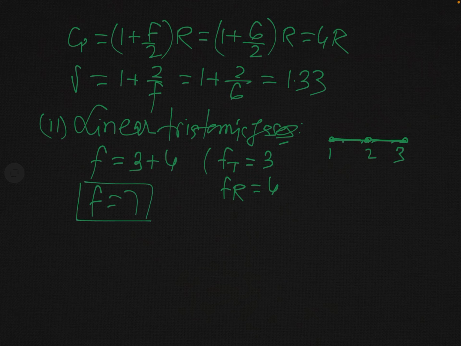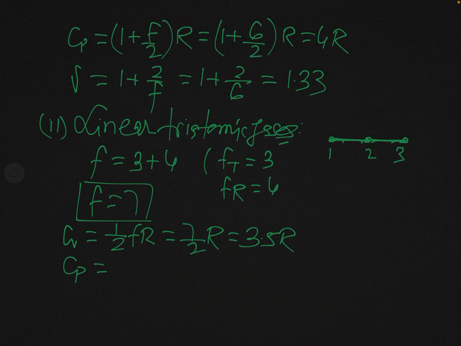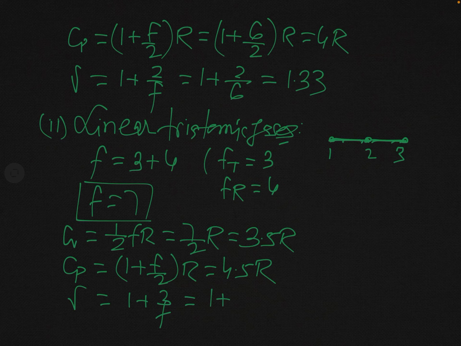And if F is 7, what will be Cv? Cv will be 1 by 2 FR. So this is 7 by 2R, and it is 3.5R. Cp will be 1 plus F by 2 R, and so this is 4.5R. And gamma will be 1 plus 2 over F, this is 1 plus 2 over 7.